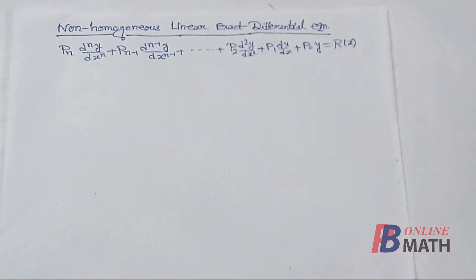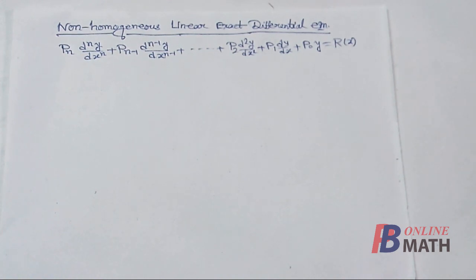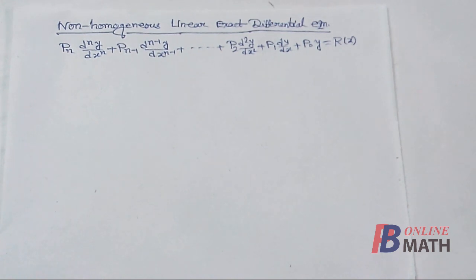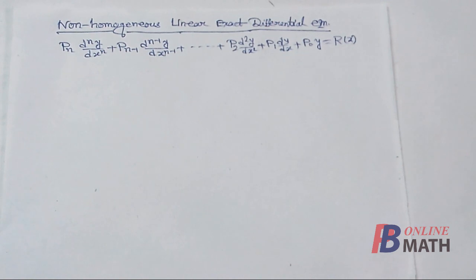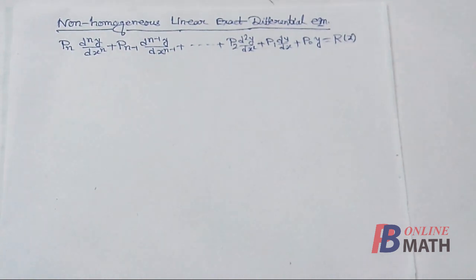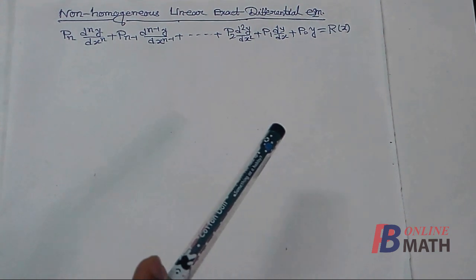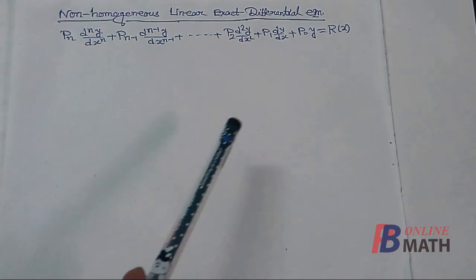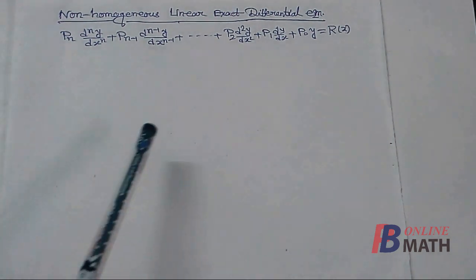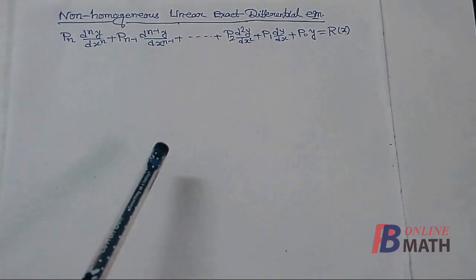Hello everyone, in this video we are going to discuss non-homogeneous linear exact differential equations. Let us consider this linear differential equation. Here y is the dependent variable and x is the independent variable, and n is the order of this linear differential equation. In the right hand side, R(x) is a function of x, and in the left hand side, p0, p1, p2 up to pn are functions of x.